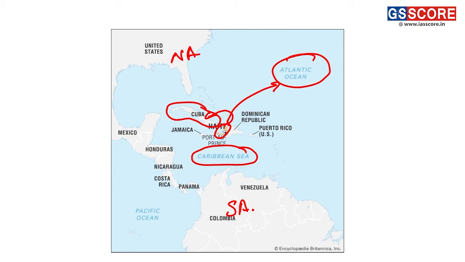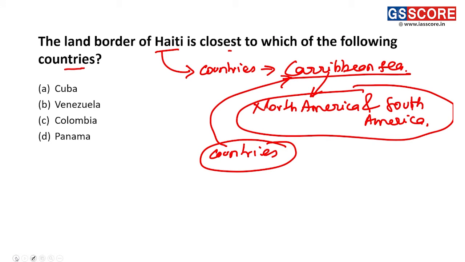So these are some of the information with regard to the Haiti island or the Haiti country. So the correct answer for this question is A, that is Cuba. Cuba is the correct answer.